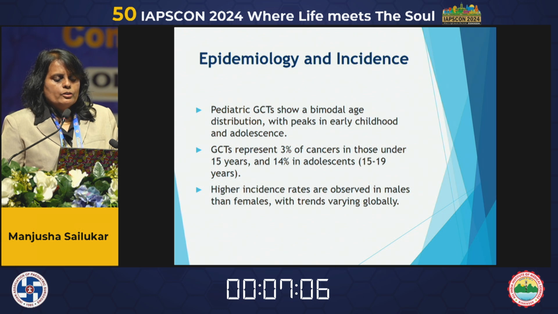Pediatric germ cell tumor shows a bimodal age distribution with peaks in early childhood and adolescence. GCTs represent 3% of cancer in those under 15 years and 14% in adolescents between 15 and 19 years. Higher incidence rates are observed in males than females, with trends varying globally.